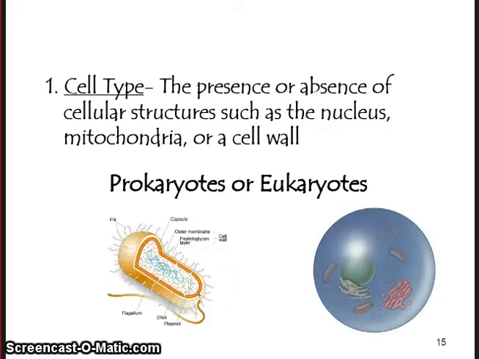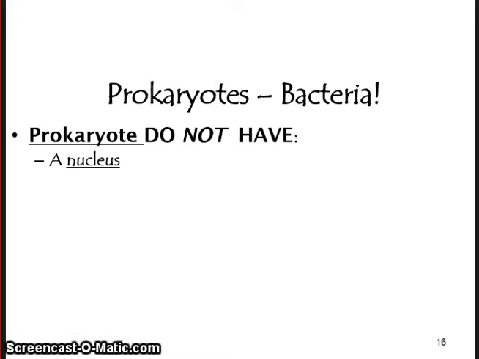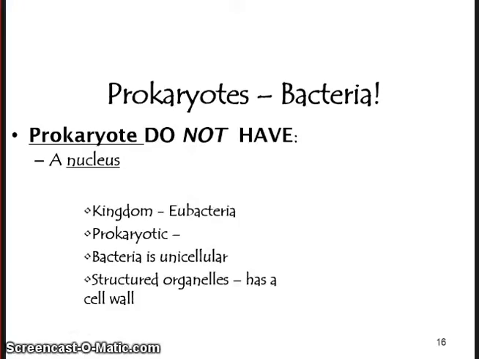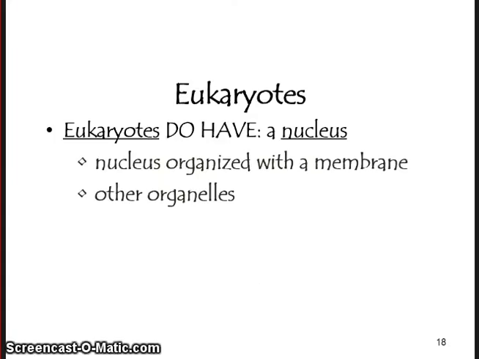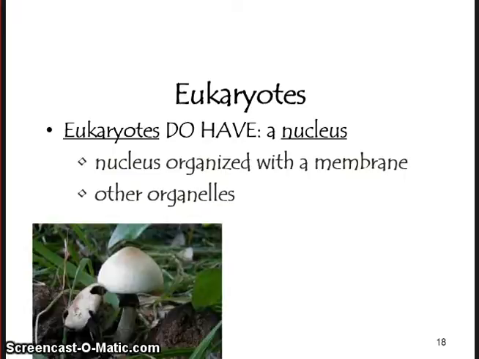For cell type, we're looking for the presence or absence of a nucleus. So basically, we want to know if the cell is prokaryotic or eukaryotic. Prokaryotic cells do not have a nucleus. They are in the kingdom Eubacteria. They're typically unicellular, and they do have a cell wall. An example of a prokaryotic cell would be a bacteria. Eukaryotic cells do have a nucleus. Please make sure you put that in your notes. Remember, pro means no and eu means true nucleus.